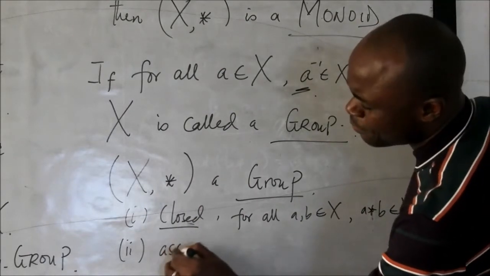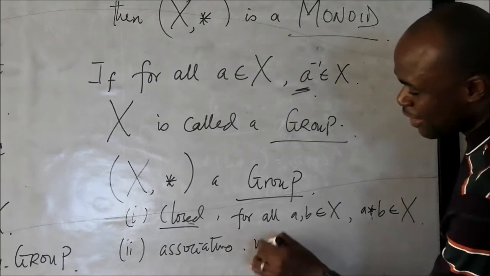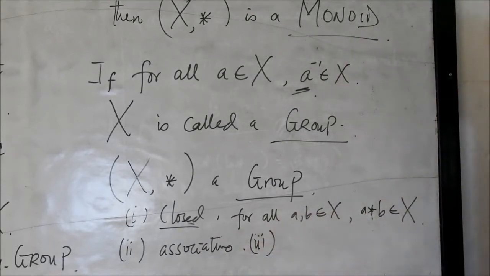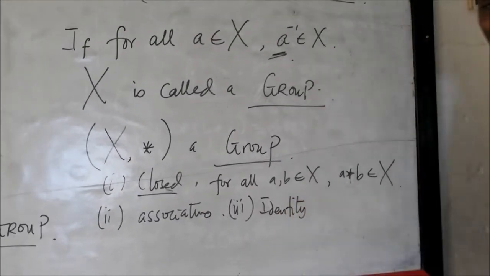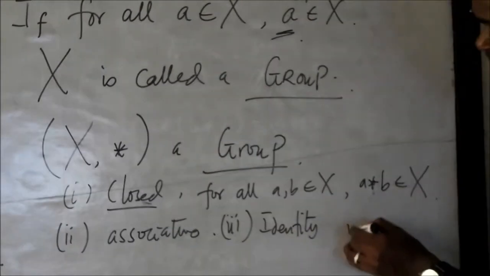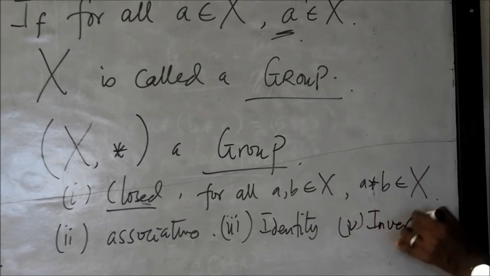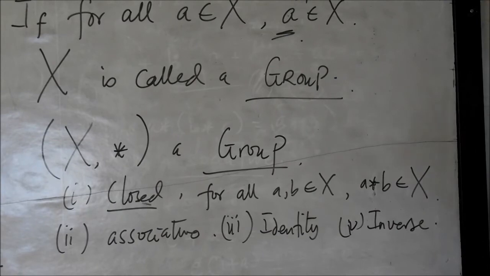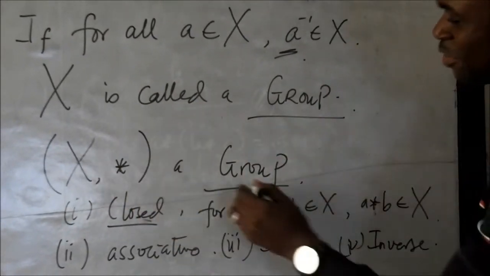It is associative. I don't need to write that, it is in my last video. Third, it has the identity element. I've discussed that in my last video. And fourth, it has the inverse element. Every element here has its inverse. So these four properties make this a group.